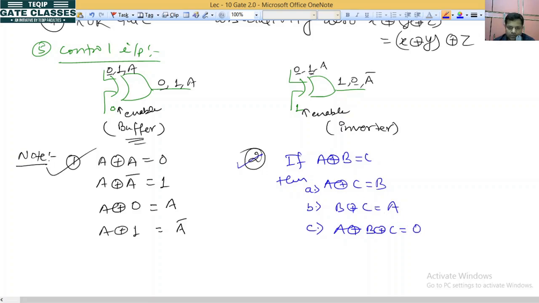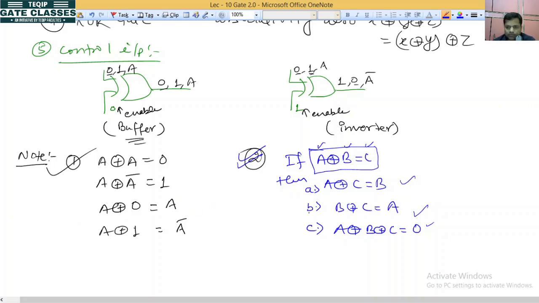A very important formula. Whenever A XOR B equal to C is given, you can write all these combinations. And remember, instead of A XOR B equal to C, it can be any combination. Out of 3, 2 will be on one side and 1 on the other. In this fashion, if you have any combination of A, B, C, then it obeys these laws. So always remember this.